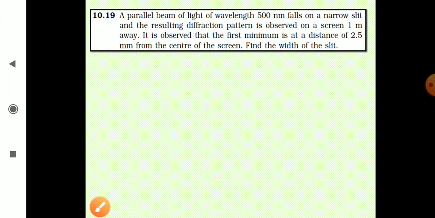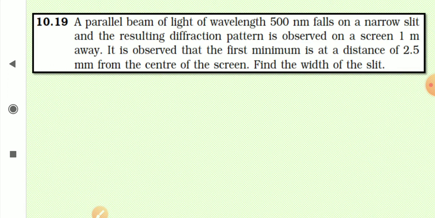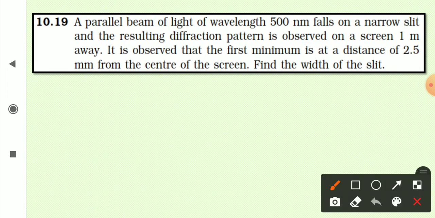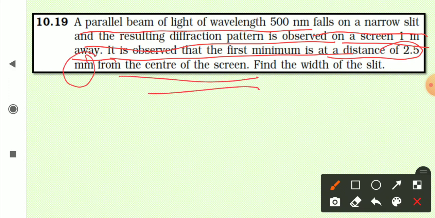And now let me take a problem based on it. This is from your NCERT book only, and such questions are asked in boards also. A parallel beam of light of wavelength 500 nanometer falls on a narrow slit, and the resulting diffraction pattern is observed on a screen 1 meter away. It is observed that the first minimum is at a distance of 2.5 millimeter from the center of the screen. Find the width of the slit.